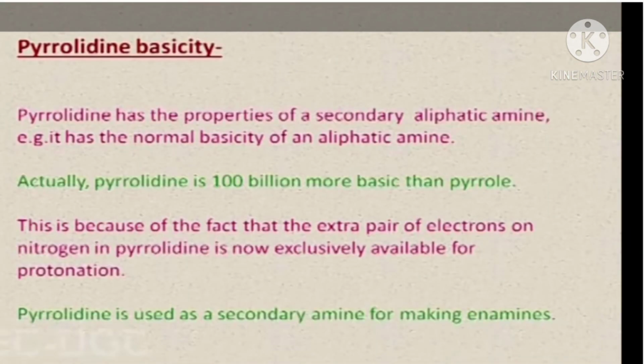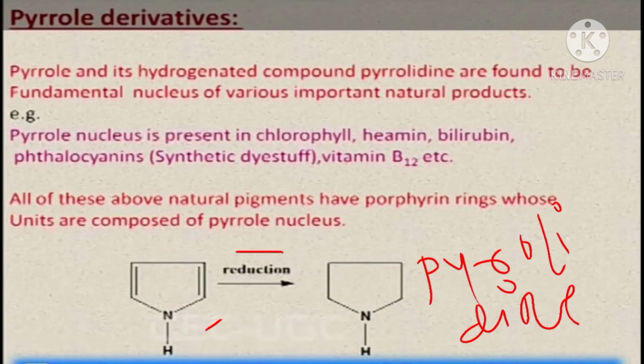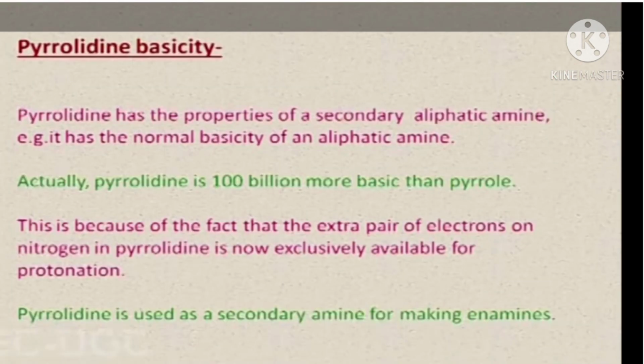Next, the basicity of pyrrolidine. Pyrrolidine has the properties of a secondary aliphatic amine. For example, it has the normal basicity of an aliphatic amine. Pyrrolidine is a secondary amine, with one R group here, two here, secondary aliphatic amines.